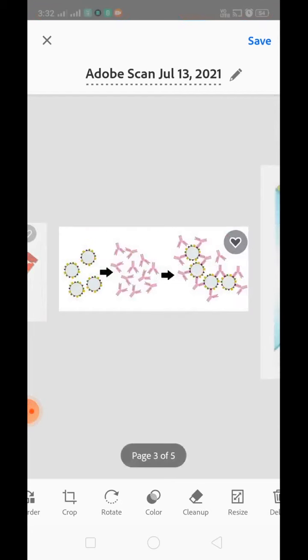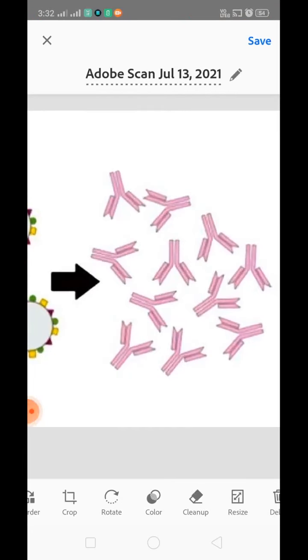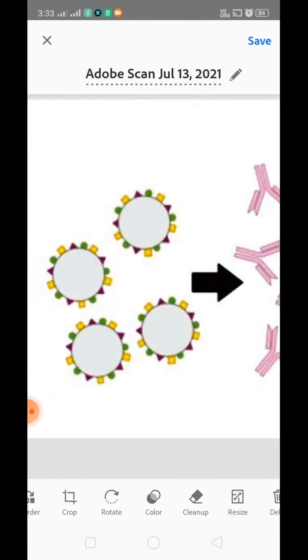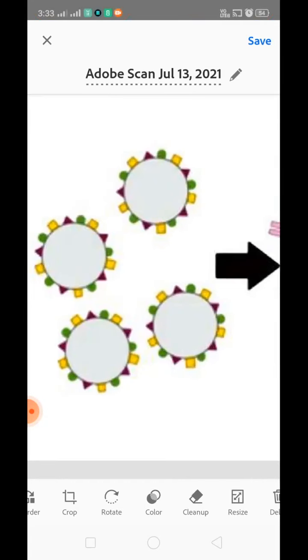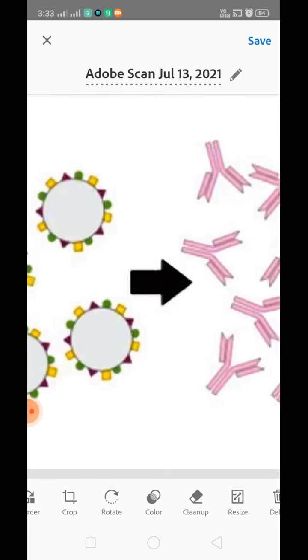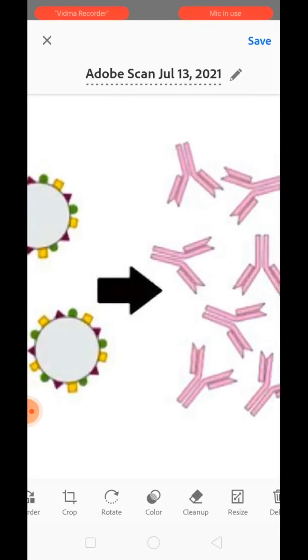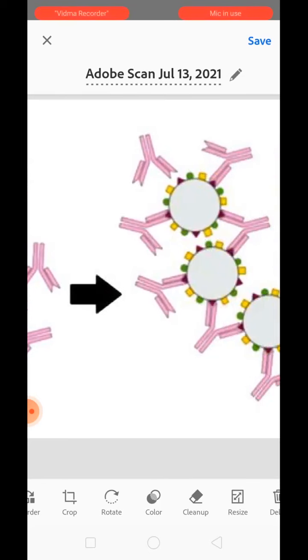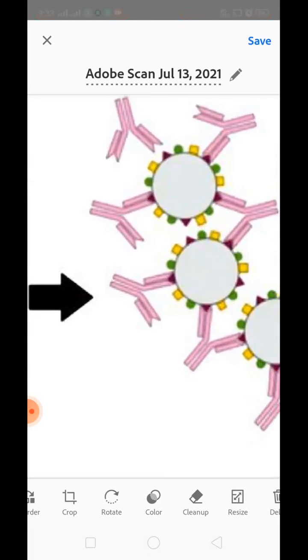You can see over here, this is a bacterial cell which has lots of receptors. The yellow, red and green dot-like structures present on the surface of the circle actually represent the receptors on which these antibodies will combine. You can see the shape on the top of these antibodies is a V-shaped structure. So obviously this V-shaped structure will combine with only a V-shaped receptor. You can see they are combined over here.